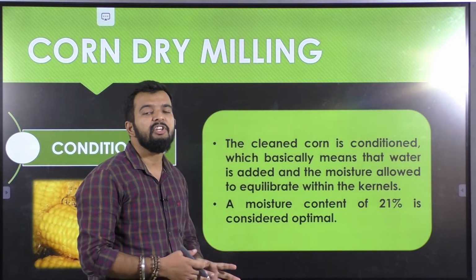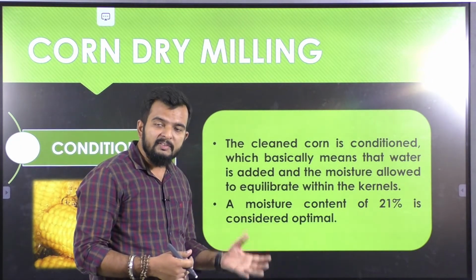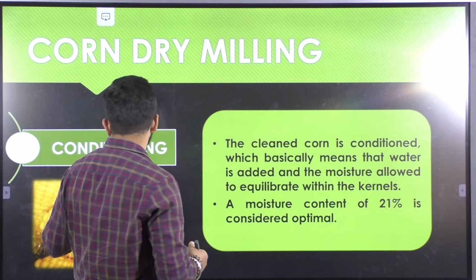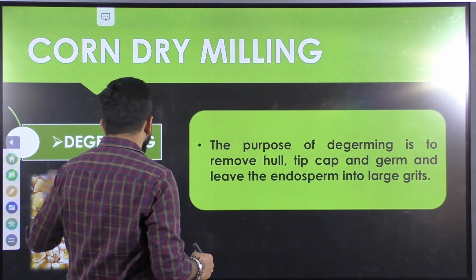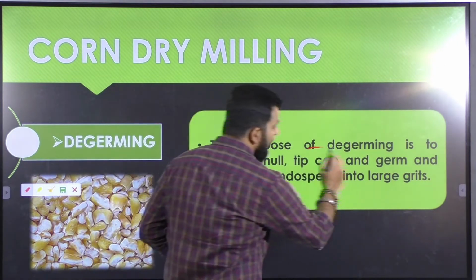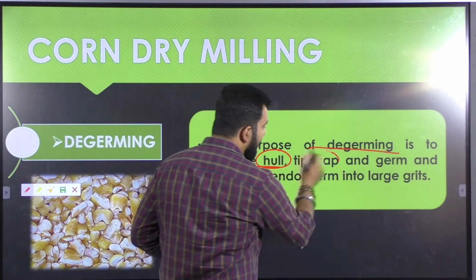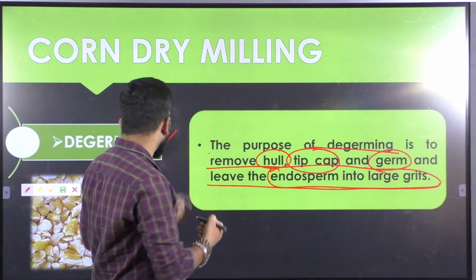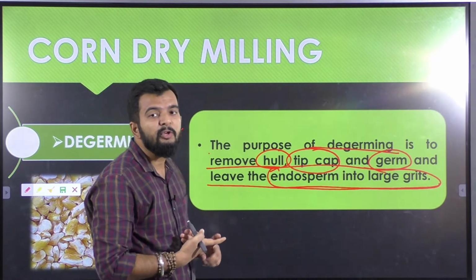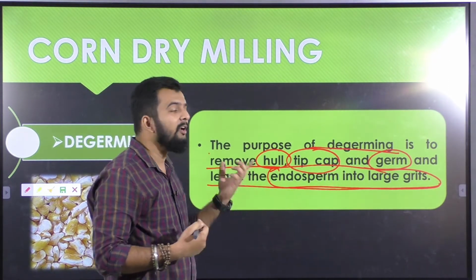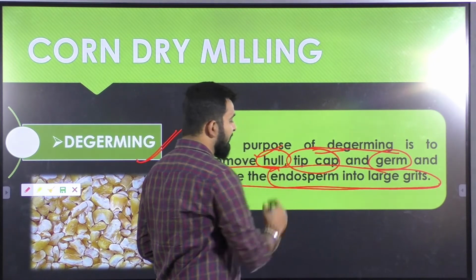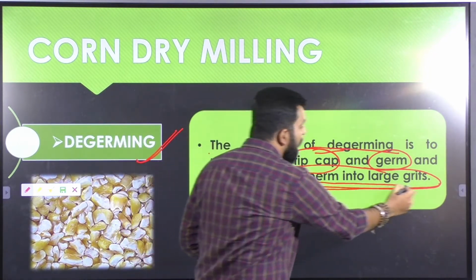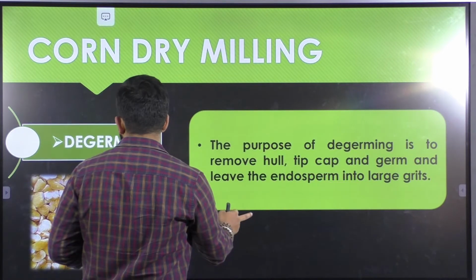The purpose of conditioning is that once your corn is conditioned, removal of germ and hull becomes comparatively very easy. Then the next step is your degerming. The purpose of degerming is to remove the hull, tip cap, and the germ of the grain, and leave the endosperm in large grits. The main objective in this step is to remove your germ, but besides that you have to remove your tip cap also and your hull particles if present. All these are removed, and your final product in this case will be your endosperm in the form of large grits. So this is degerming.